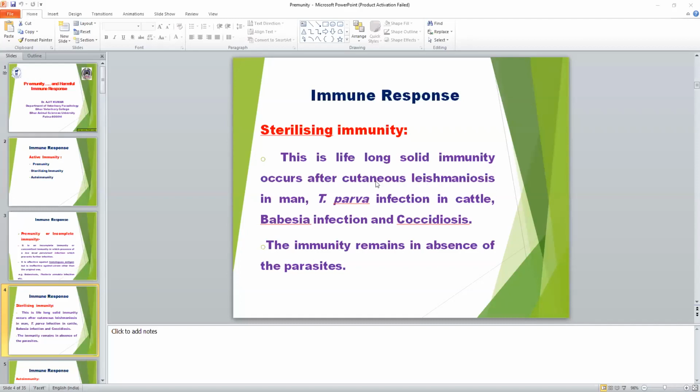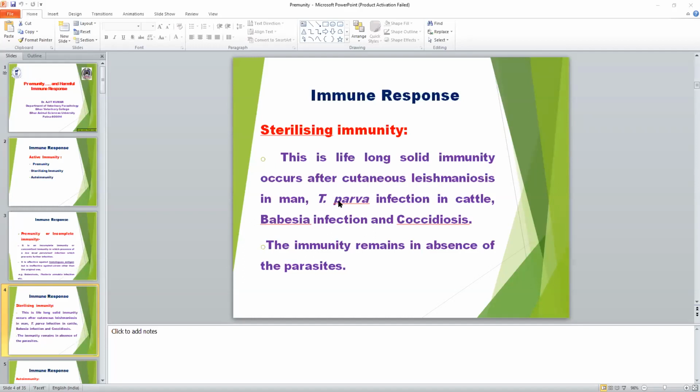In cutaneous leishmaniasis, Leishmania tropica infection is completely cured inside the host, and the immunity developed after the parasitic infection is the sterilizing immunity. A sterile immunity, which is a solid and lifelong immunity, prevents the entrance of Leishmania tropica inside the host.